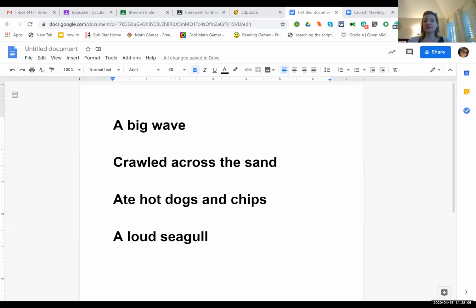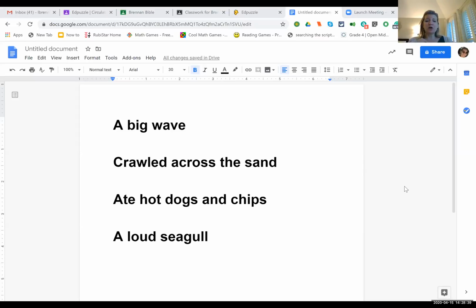Give me just 1 minute to bring those up. Okay. I'm going to show you today, or I'm sorry, not sentences, but I'm going to show you some words grouped together. My first one is a big wave. See if you can figure out what this fragment is missing. Is it missing the subject or is it missing the predicate? If you said the predicate, you're right. What is the big wave doing? Not a very good sentence, even if it was, right? Not in much detail, but we're missing the predicate here. It's a fragment. It's not a complete thought, not an independent clause.